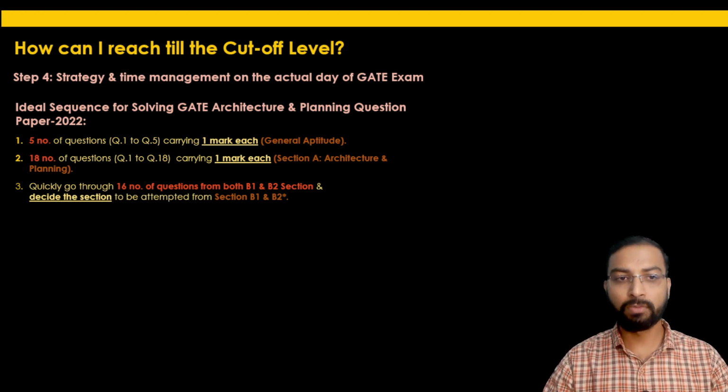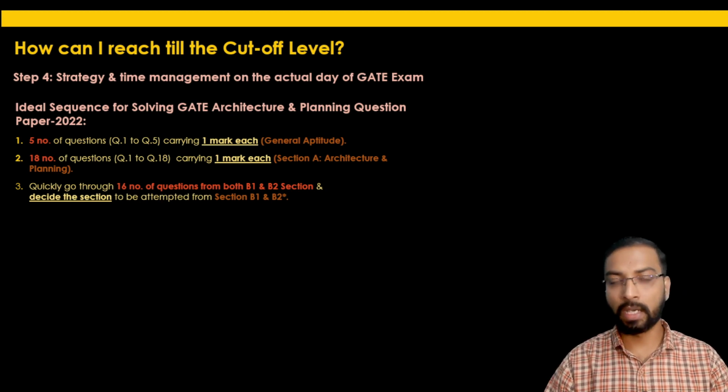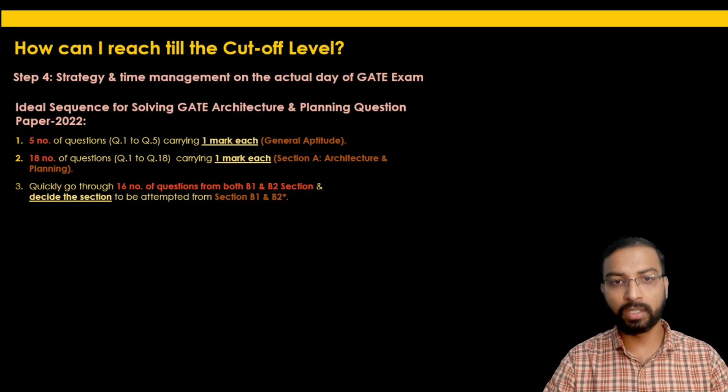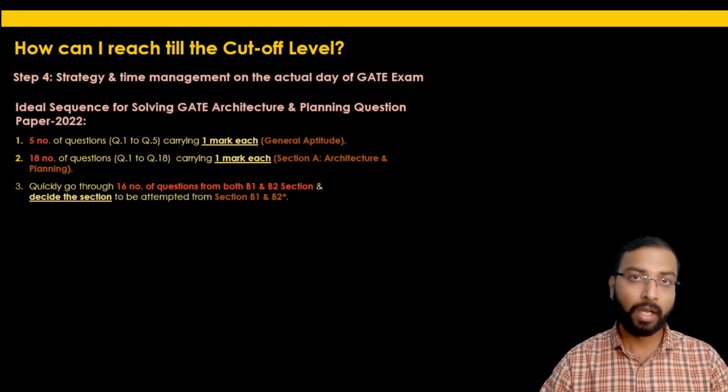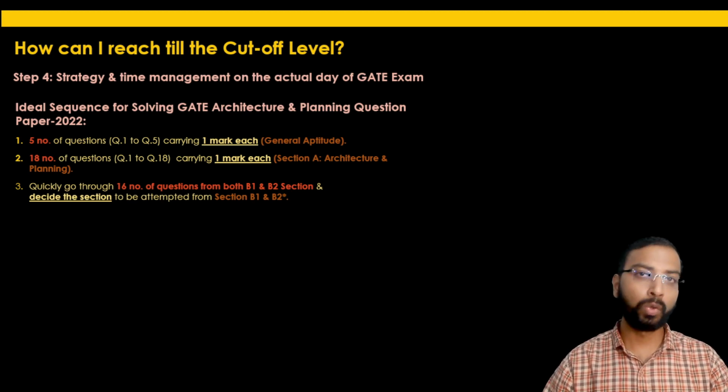So my advice will be, if you go on solving the questions in the order of the actual GATE paper, you will not get time to look at the questions in both sections, and you will not get sufficient time to select which section you are going to attempt.